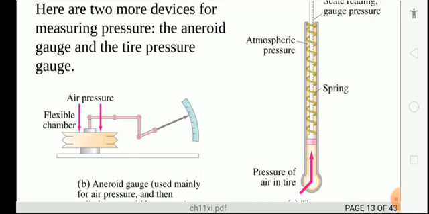Remember this. The pressure at any point in a liquid depends neither on the shape of the container in which the liquid is filled, nor on its cross-sectional area. This is known as the hydrostatic paradox.